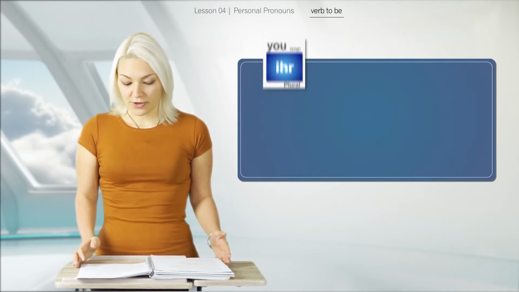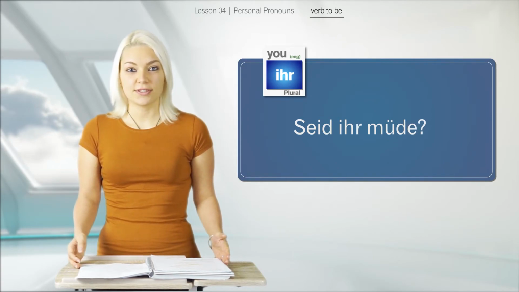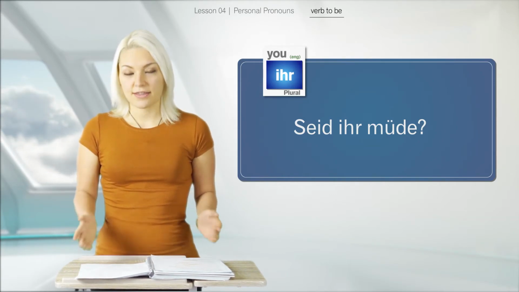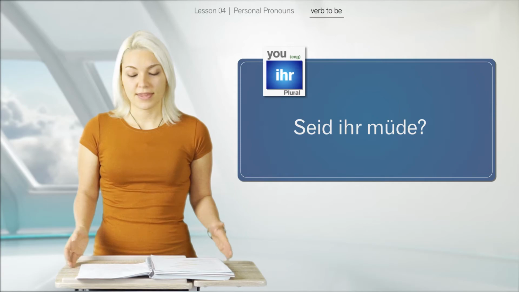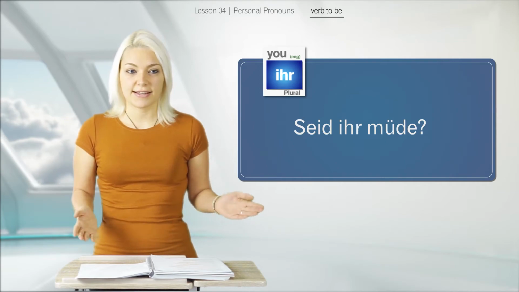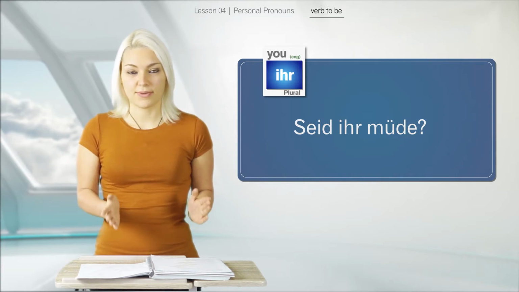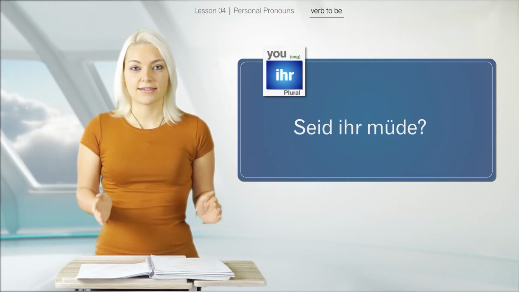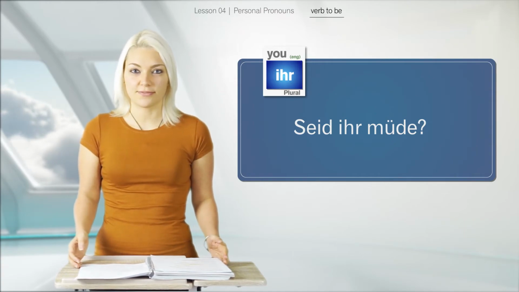Now, let's go with a question. Seid ihr müde? You've already seen ihr means you in the plural. Seid, the verb to be. So, you are tired. But here as a question, are you tired? And in German, as in English, we shift the verb before the pronoun. So, you are, ihr seid, and are you, seid ihr. Question, are you tired? Seid ihr müde?